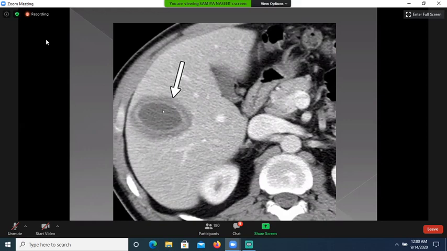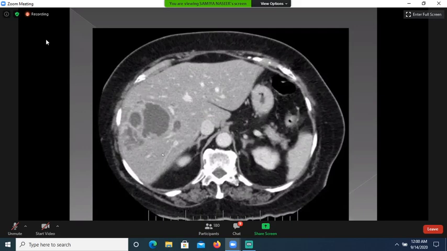For the CT scan, you can measure wall from here to here, and lesion will be measured from here to here. Now this is again contrast enhanced CT scan abdomen, portal venous phase taken at the level of liver, demonstrating multiple abscess cavities, and this is called as cluster sign.